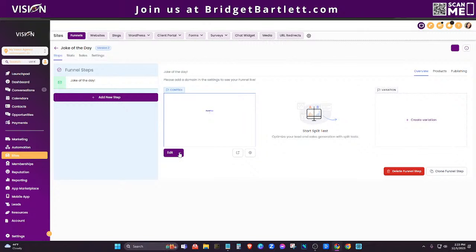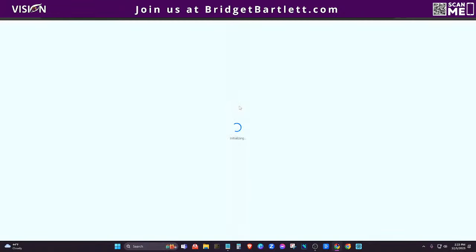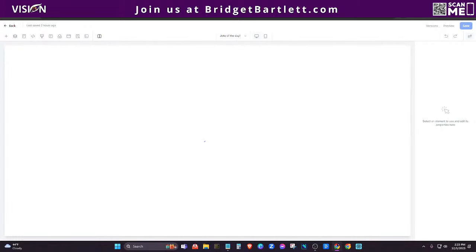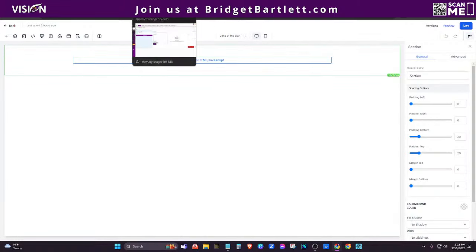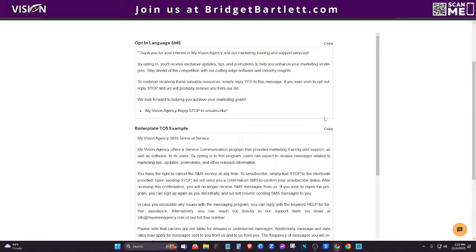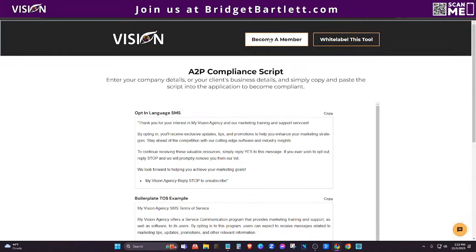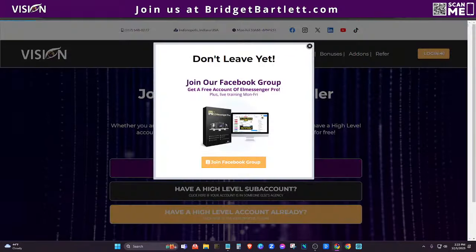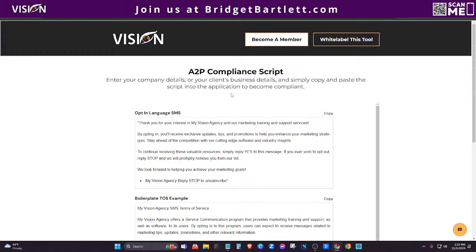Okay, and of course you can connect a domain to it, and that's why that's great. But what I love about this also is you can embed your chat widget. You can have your menu above it. You can have, just like I did with the other example there, where you have "become a member," and they can click there, and then it goes to my main website. Okay. So you just have a lot more.